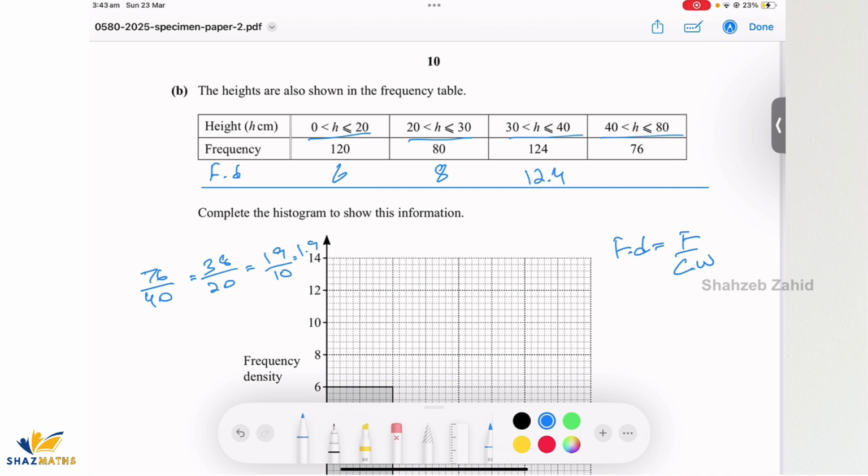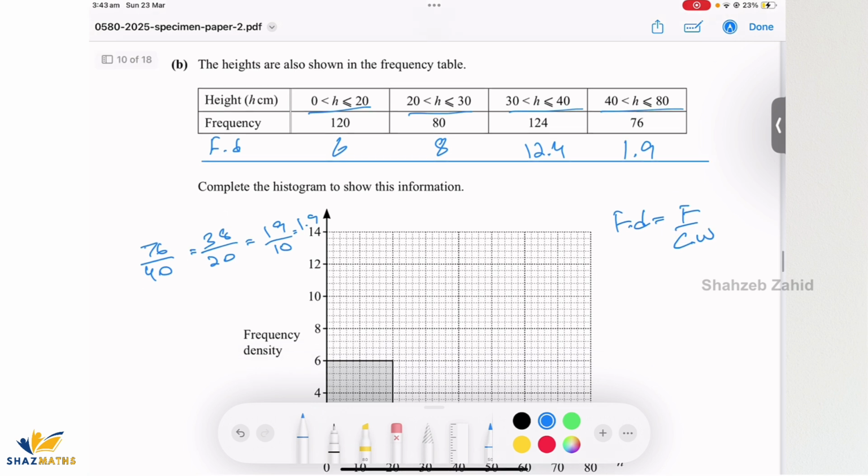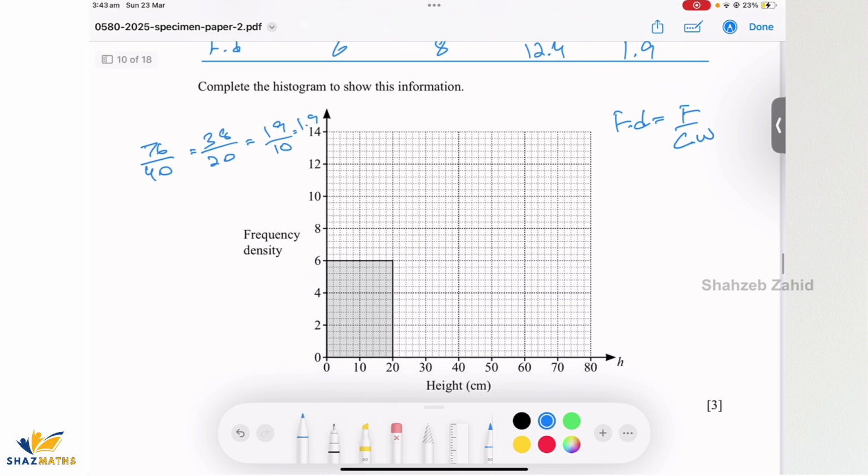Alrighty, so that's 1.9 for this one. Okay, so 20 to 30, it's 8. So I do know it's 8 from here to here. I'll draw a straight line.